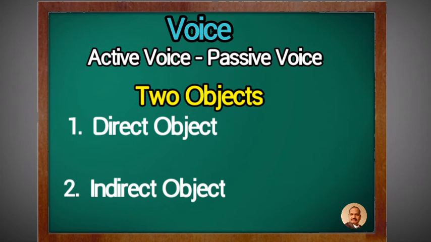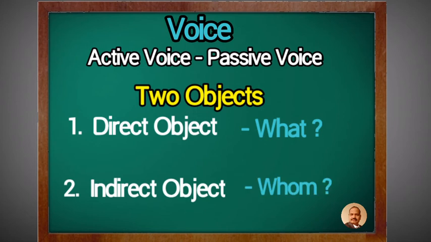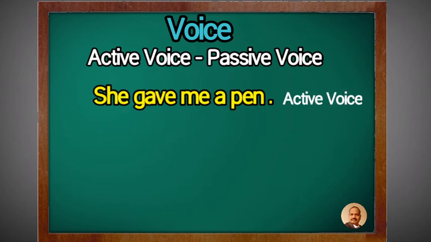When we ask a question to the object with what, we get the direct object, and when we ask the question with whom, we get the indirect object. For example, she gave me a pen. See that in this example, she is the subject, gave is the verb, and me and a pen are objects. Means in this sentence there are two objects.